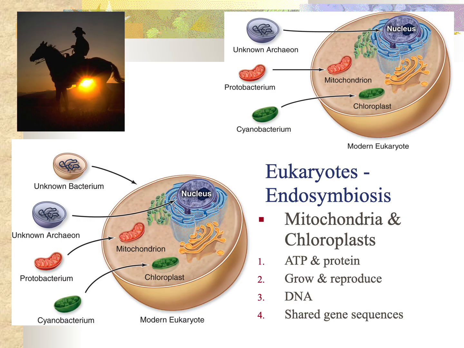Okay, we're pretty sure of this, and we actually think the nucleus is related to an unknown archaea. The nucleus contains similar proteins to certain archaea. The proteins that we use to wrap our DNA, called histones, show a lot of similarities to some proteins in archaea. And so we think the modern eukaryote is probably derived from an unknown bacteria, an unknown archaea, and then a proteobacter bacteria and a cyanobacteria.